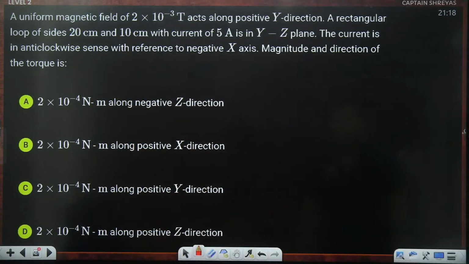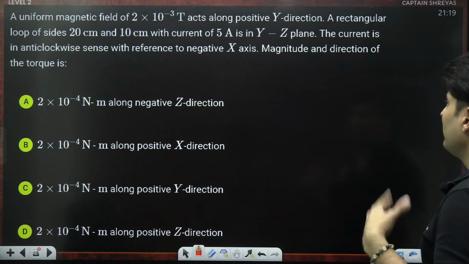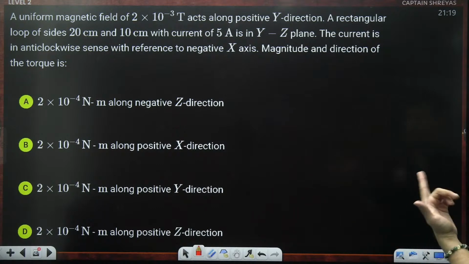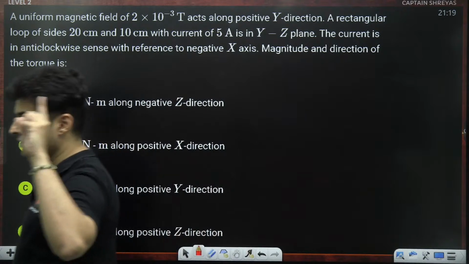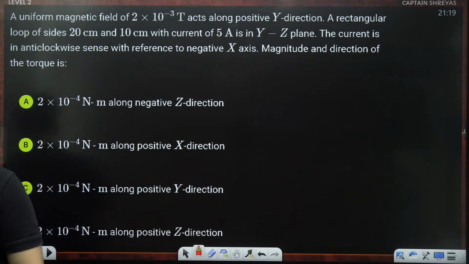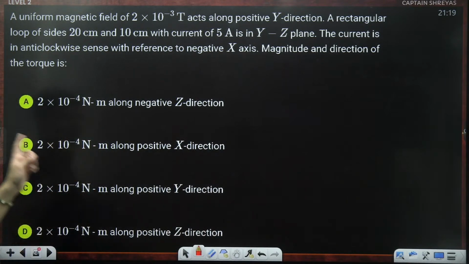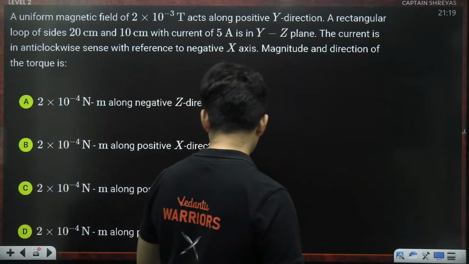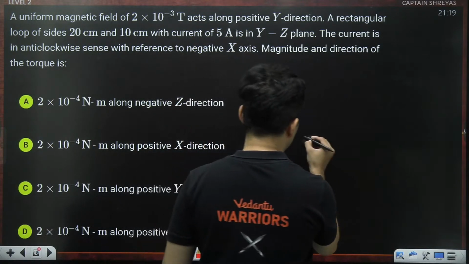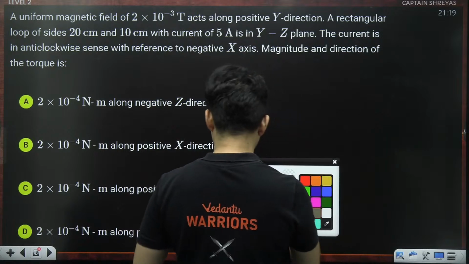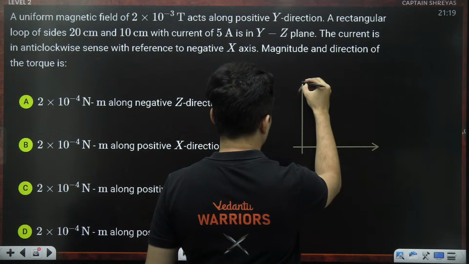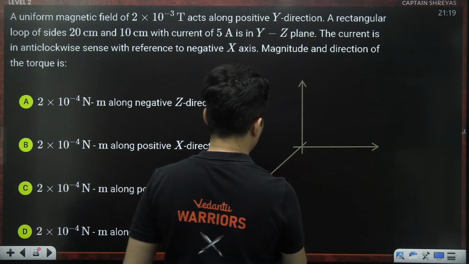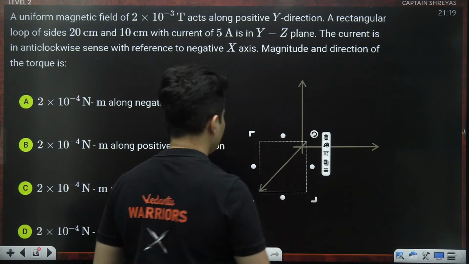A uniform magnetic field acts along positive Y. A loop having this much current is in the YZ plane. The current is anti-clockwise with reference to the negative X. The magnitude and the direction of the torque is? Very interesting question. So first of all, let me show the axis. That will be better. So this is X. This is Y. This is probably the Z axis.